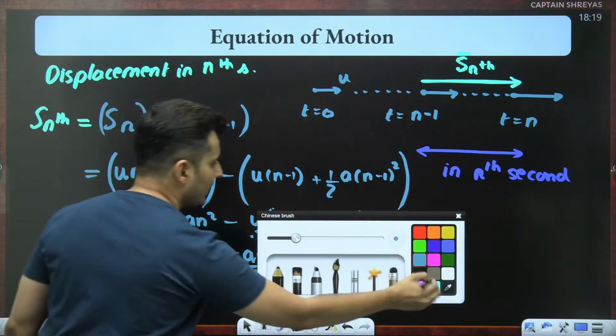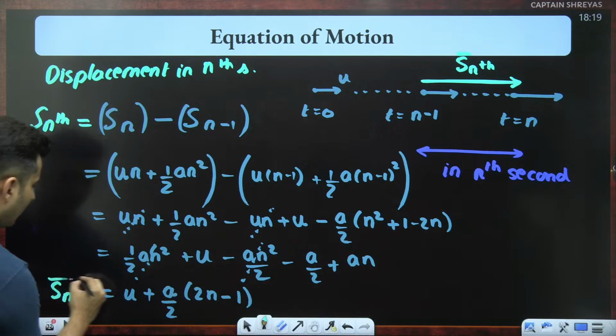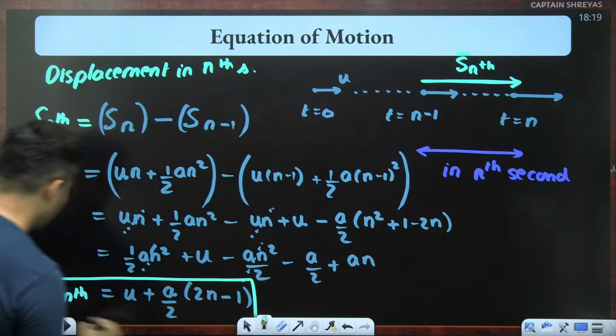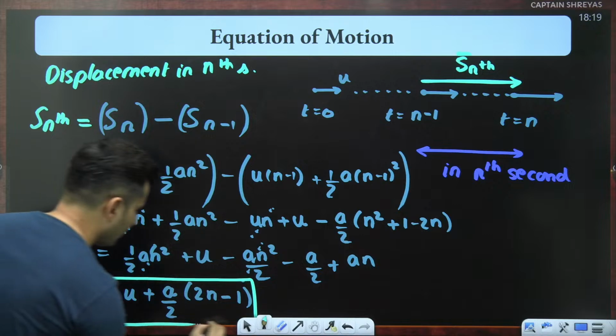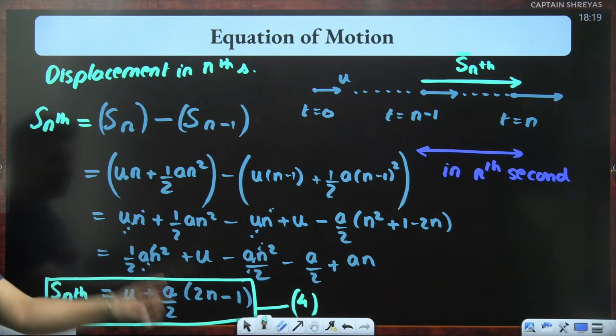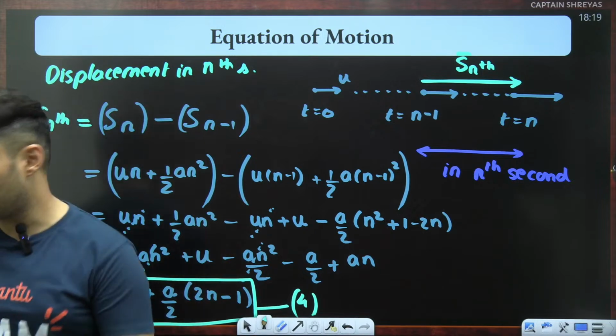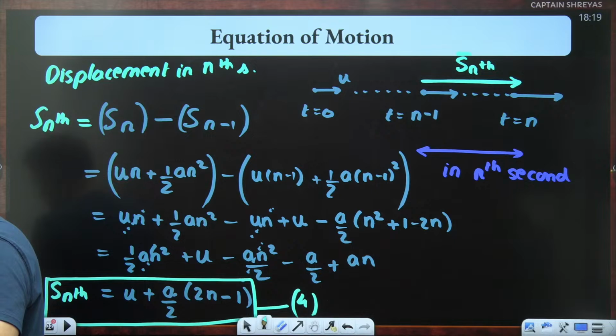So that is the displacement in the nth second, guys. That is the derivation for this. This is your fourth kinematic equation, u plus a by 2 into 2n minus 1. Yep, everyone, till this point clear?